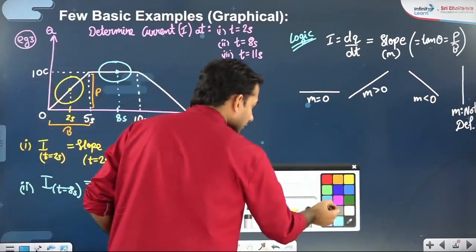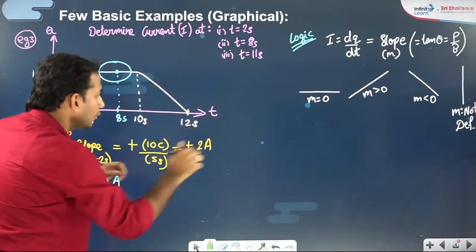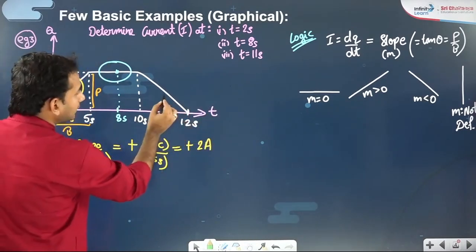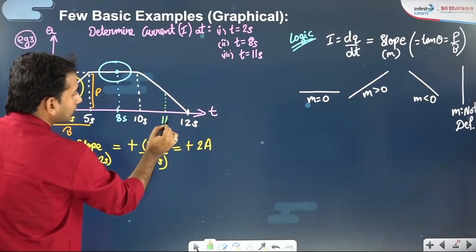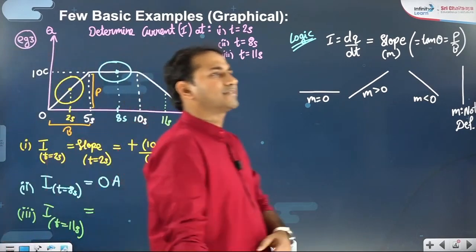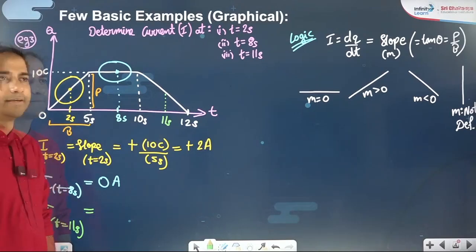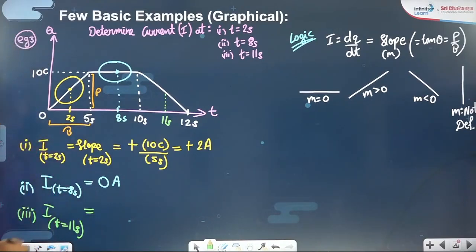Let me talk about the third part. Now you tell me, the diagrams, the slope, the content is in front of you. What will happen at t equals 11 seconds? Tell me in the comment section: positive, negative, plus, minus, how much? Negative. Fine. At t equals 11, it is negative.